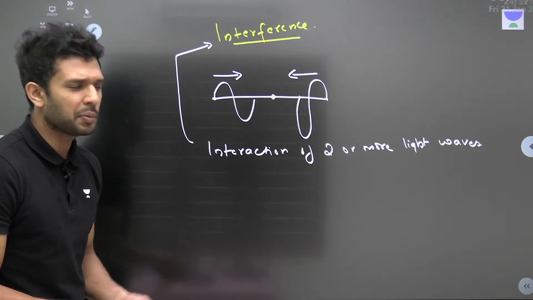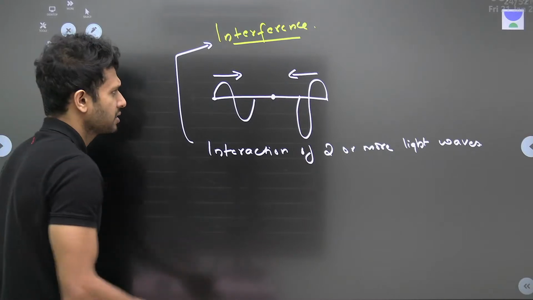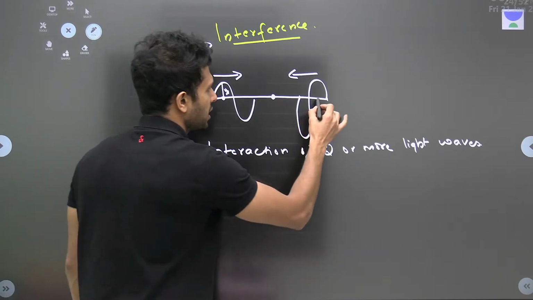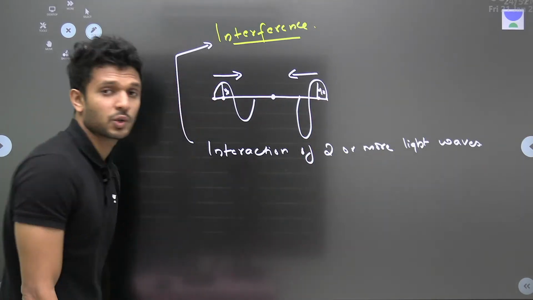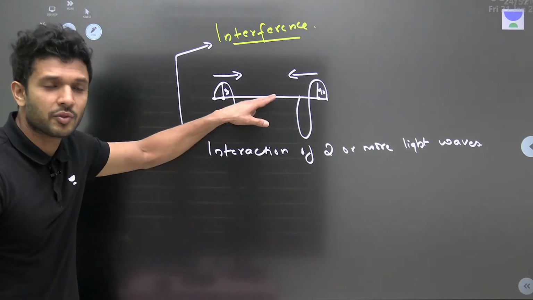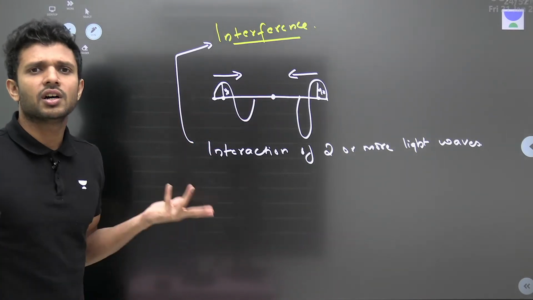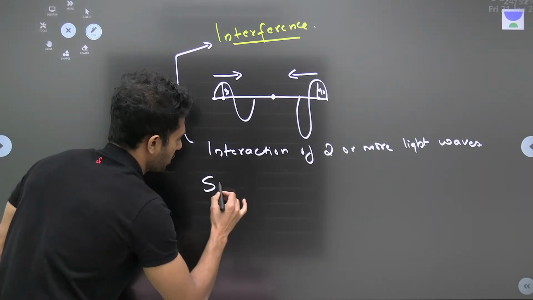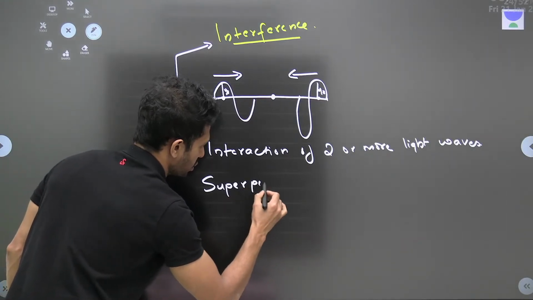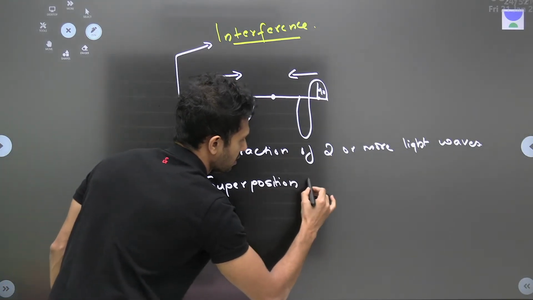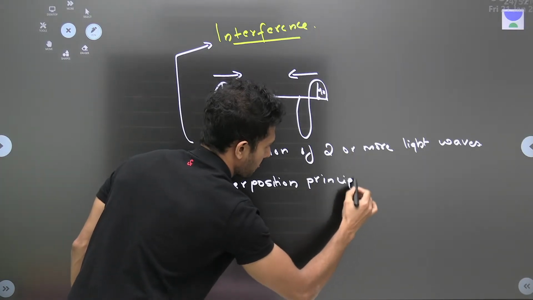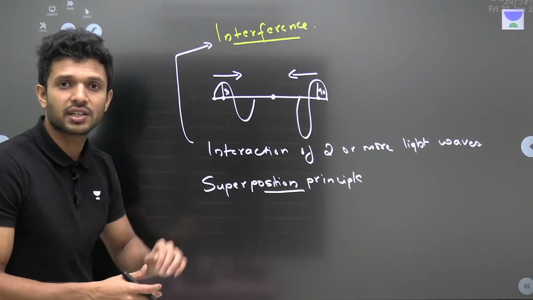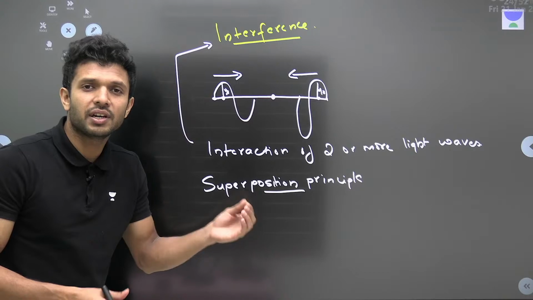Now, sir, just tell me how to find out the displacement, because this particular point on the rope has displaced to a value of y1. This other point on the rope, let's say, has displaced to a value of y2. At this point where two waves of light are meeting, sir, what is the total displacement? That is explained in the superposition principle. So the superposition principle talks about the net displacement a particle can have when interference happens, when two or more light waves interfere.